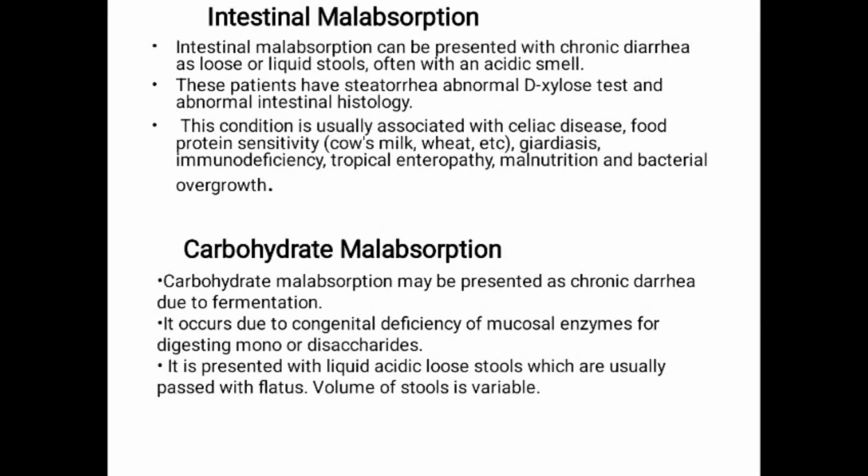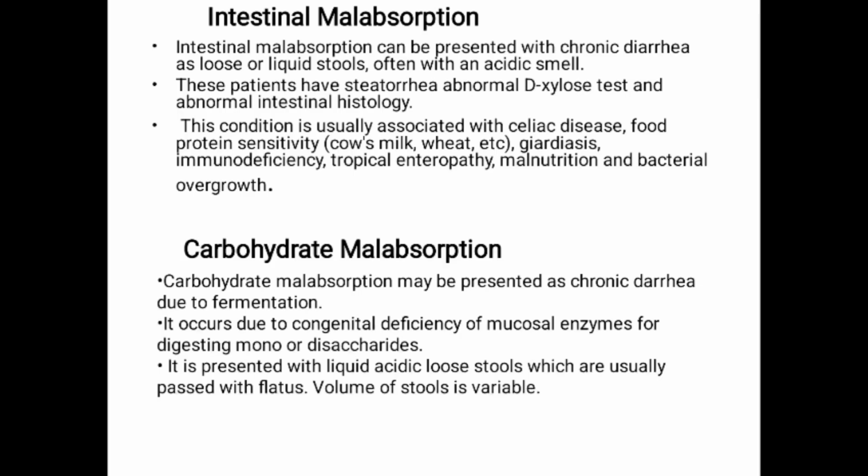Next is intestinal malabsorption. Intestinal malabsorption can present with chronic diarrhea as loose or liquid stools, often with an acidic smell. These patients have steatorrhea, abnormal D-xylose test, and abnormal intestinal histology. This condition is usually associated with celiac disease, food protein sensitivity, giardiasis, immunodeficiency, tropical enteropathy, malnutrition, and bacterial overgrowth.